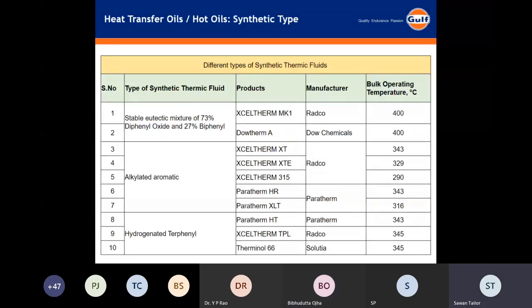So in this chart, what I had shown is the different products with the different manufacturers and their bulk operating temperatures. So if we come across into the field and someone says that this is the thing which I am using, at least we can be aware of what chemistry it can be and what temperatures they are using it. There are also other chemistries used as synthetic fluid that I have not listed. There are many other chemistries with Dowtherm also.